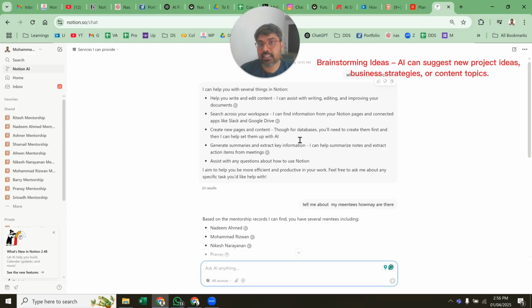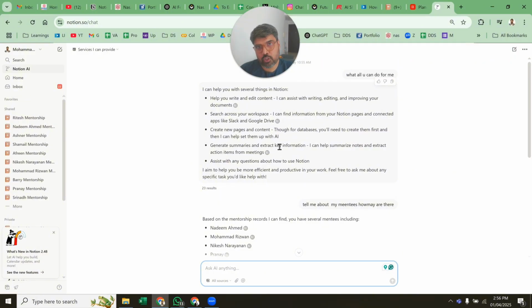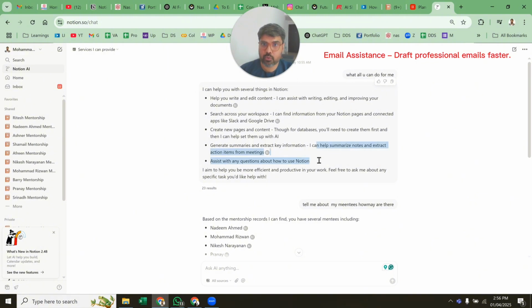It can create new pages and content, though for databases you will need to create them first, and then I help set them with AI. You need to create the structure, and then the AI is going to populate it. It can generate summaries and key information, which I really use a lot, and assist with any questions about how to use Notion in a productive way.